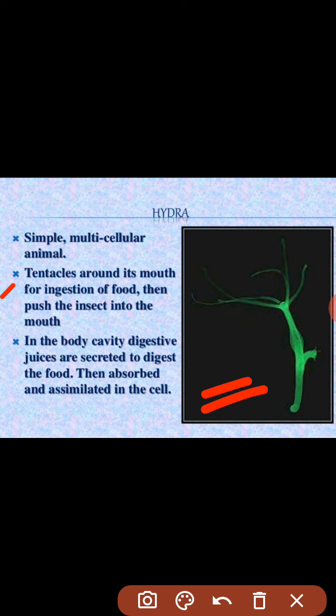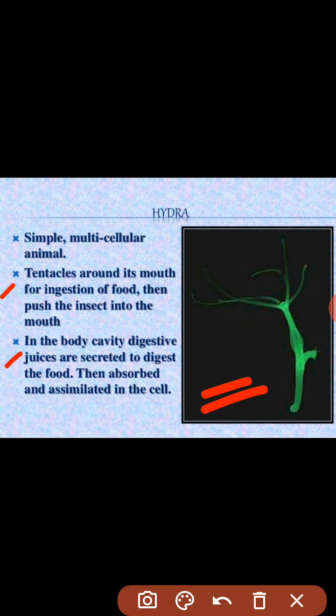Now in the body cavity, digestive juices are secreted to digest the food, which is then absorbed and assimilated in the cell. There are many types of digestive juices made inside the bodies of animals, right? In hydra also, many types of digestive juices are secreted into the cavity inside the stomach.